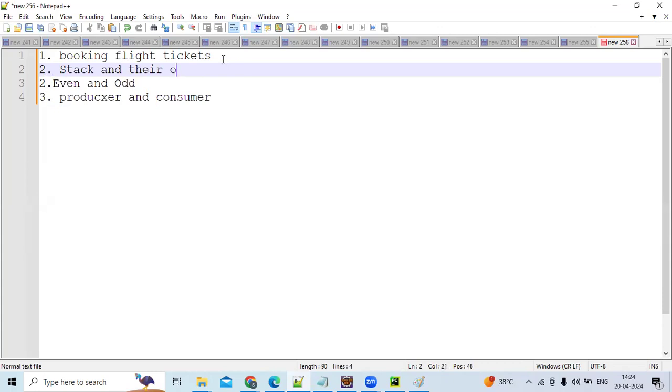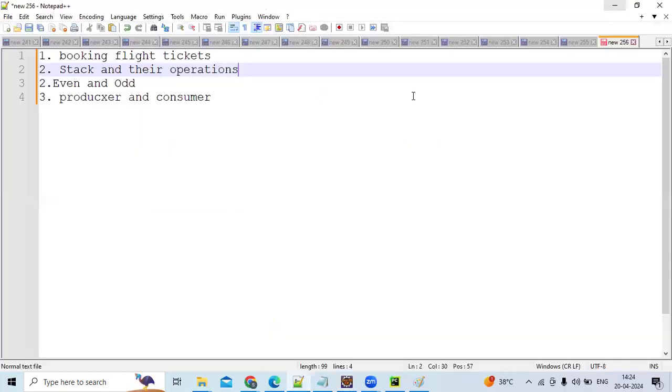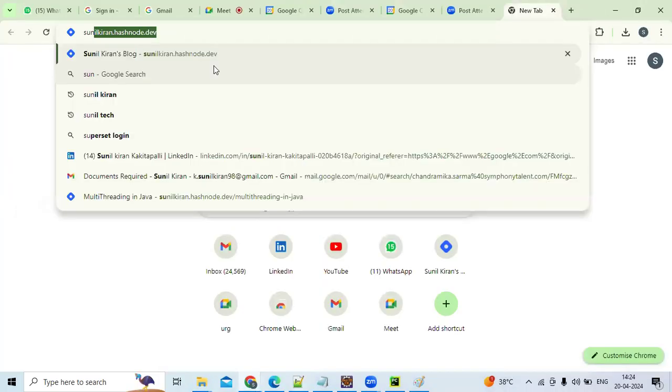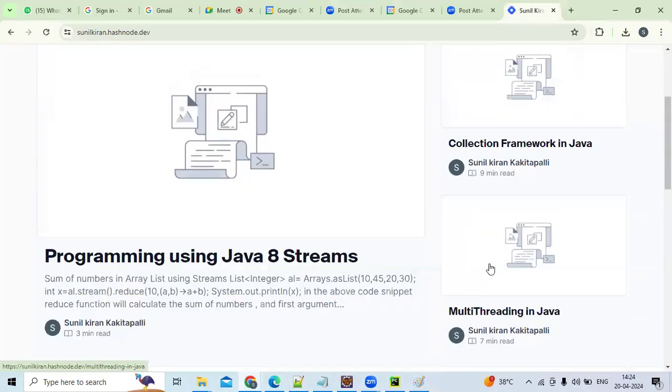Whenever you're dealing with inter-thread communication, make sure you give a sleep of 1 or 2 seconds, and make sure this variable will be volatile. What is the use of volatile? Let me say. Basically, there is a concept for volatile. I have documented that in my multithreading blog. We go through this blog.